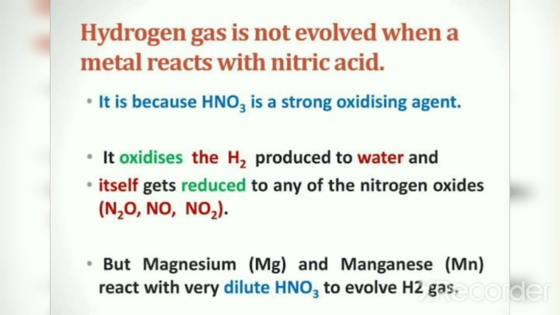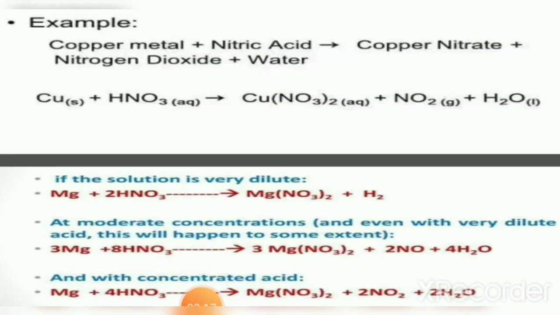Now let the acid taken be nitric acid. Hydrogen gas is not evolved when a metal reacts with nitric acid. It is because nitric acid acts as a strong oxidizing agent. It oxidizes the hydrogen produced to water and itself gets reduced to any one of the nitrogen oxides. But magnesium and manganese react with very dilute nitric acid to evolve hydrogen gas.